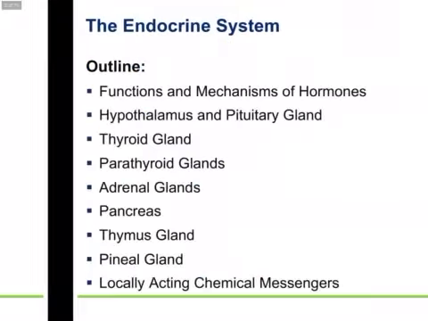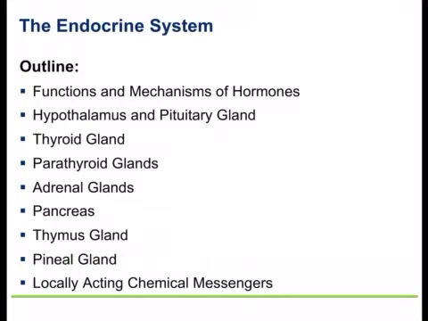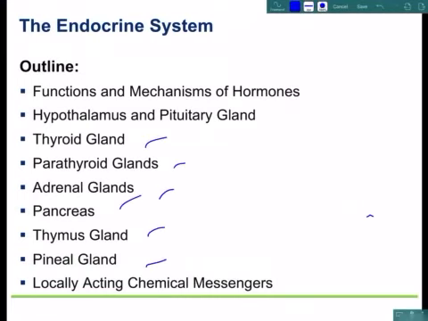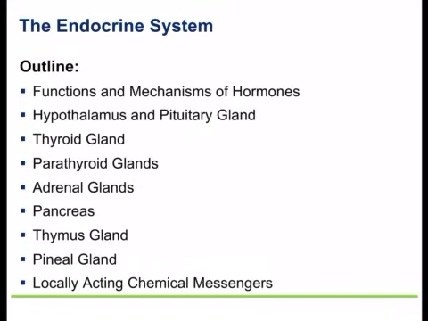Hi everybody, today we're going to be talking about the endocrine system, and the endocrine system is basically your hormone system. So we're going to be looking at how hormones function and the mechanisms of how they work. The major endocrine organs, the hypothalamus and pituitary gland, are the major controllers of the endocrine system. And then we'll be looking at some individual glands like the thyroid gland, parathyroid glands, adrenal glands, pancreas, thymus, pineal gland, and some local hormones that act as chemical messengers.